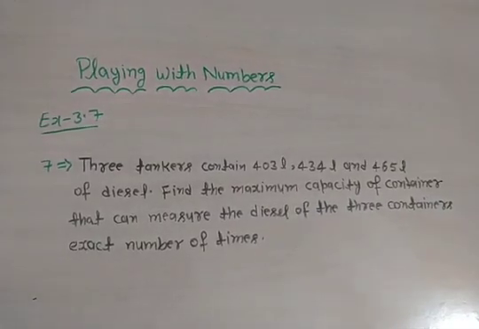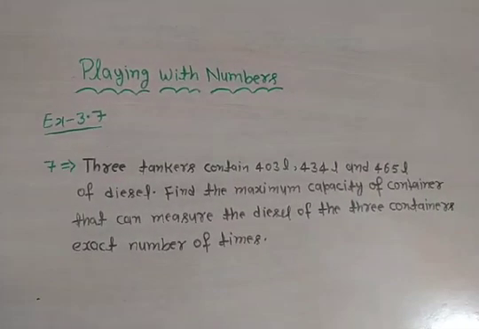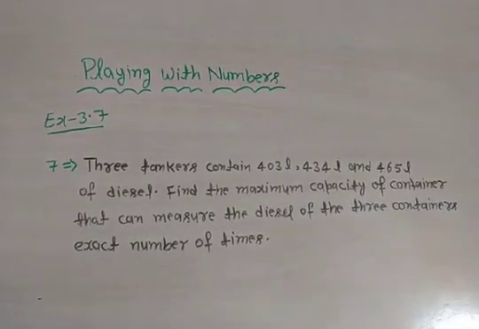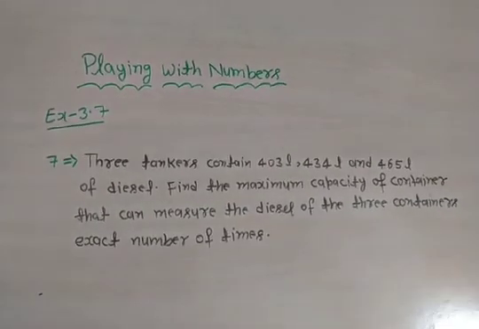Find the maximum capacity of a container that can measure the diesel of the 3 containers an exact number of times.